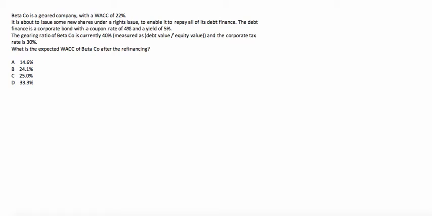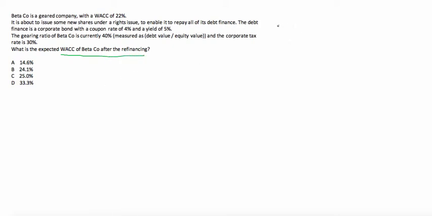This question says, Beta Company is a geared company with a weighted average cost of capital of 22%. It's about to issue some new shares under a rights issue to enable it to repay all of its debt finance. The debt finance is a corporate bond with a coupon rate of 4% and a yield of 5%. The gearing ratio of Beta is currently 40%, measured as debt value over equity value, and the corporate tax rate is 30%. What is the weighted average cost of capital of Beta Company after the refinancing?